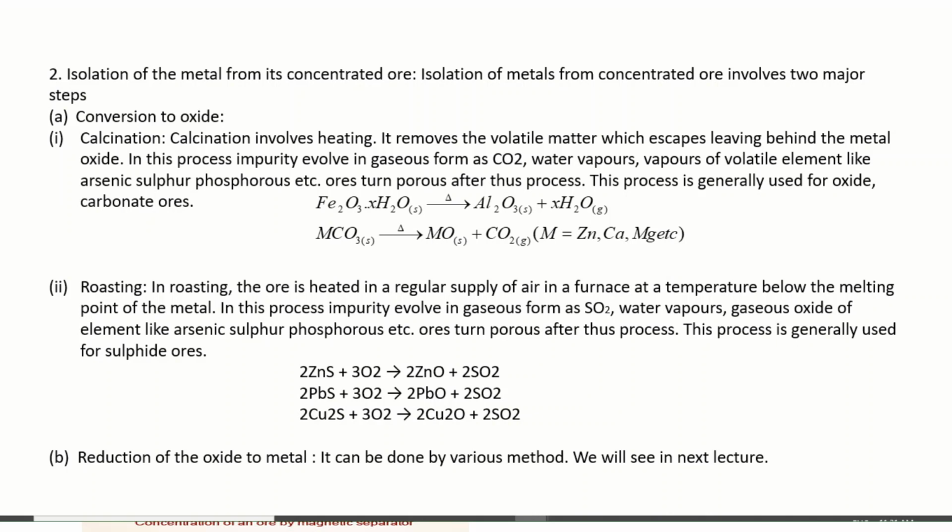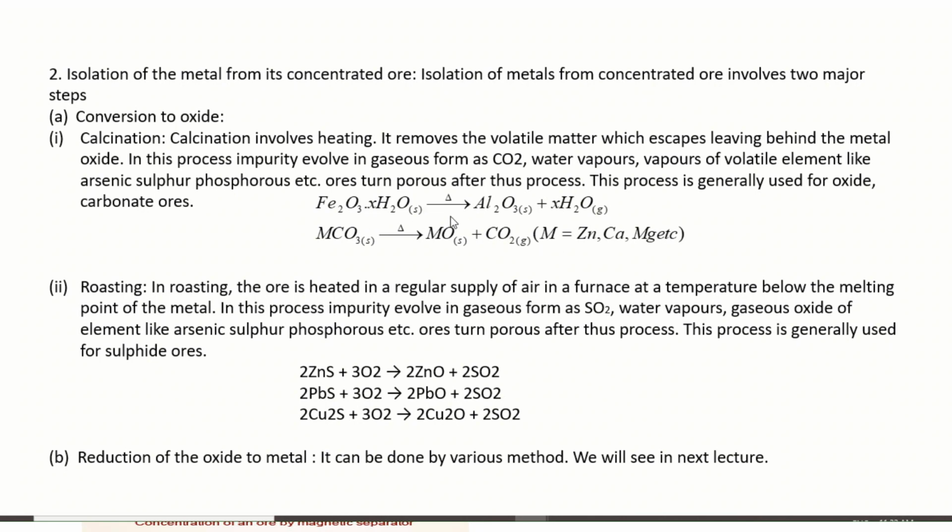Calcination involves heating in the absence of air, while roasting involves heating in the presence of air. Calcination is used for carbonate, oxide, and sulfate ores.